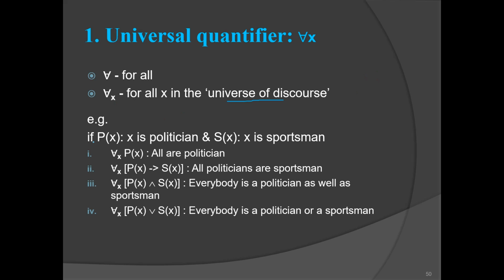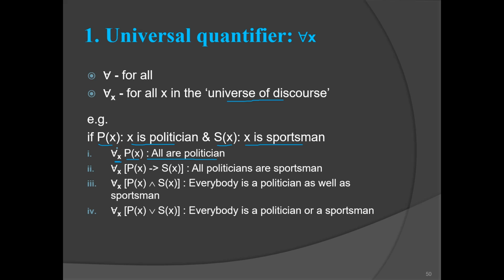So consider we have two predicates here. P of x is representing x is politician, and S of x is representing x is sportsman. So if we have for all x P of x, it is true for all x, so that represents all are politicians.